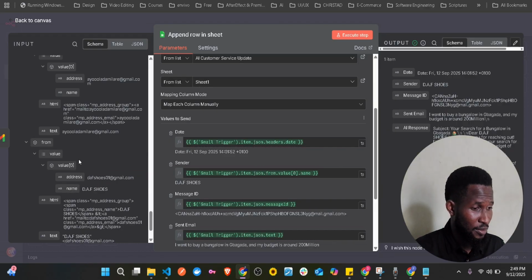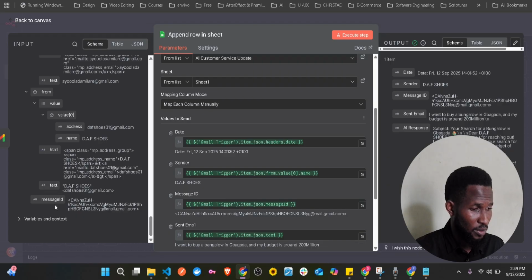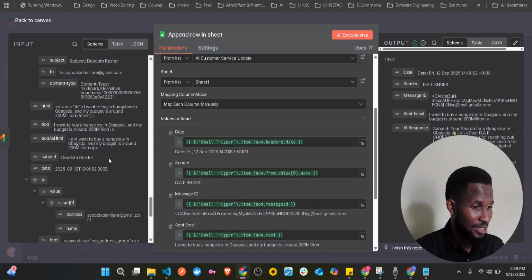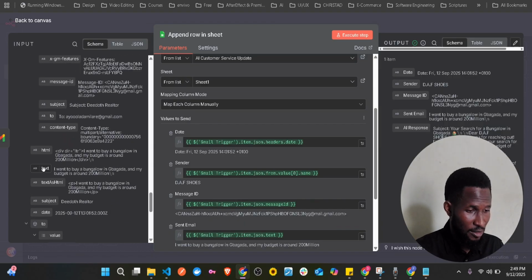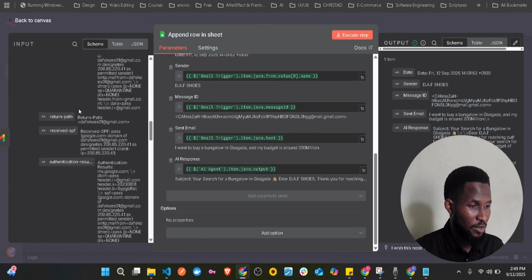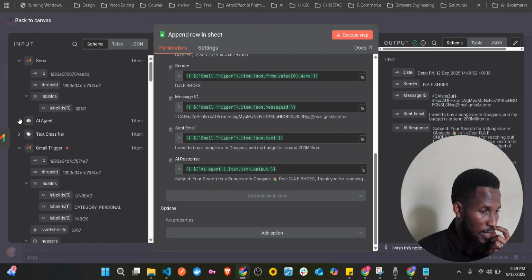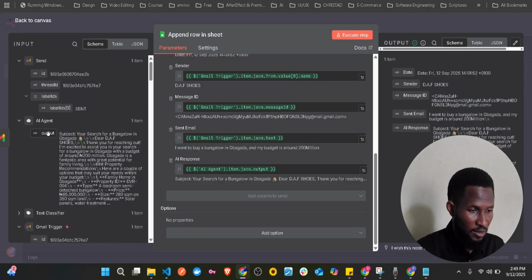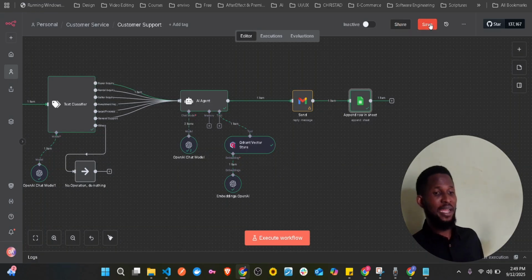And then what else? The message ID. We already have the message ID as well, so drag it inside the message ID. And then the sent email, which is the text itself. Drag it inside there. And then what else? The AI response. The AI response is at the top, the AI agent. You see the output. This is the output. You also drag it here. And then you just execute, and you are fine.